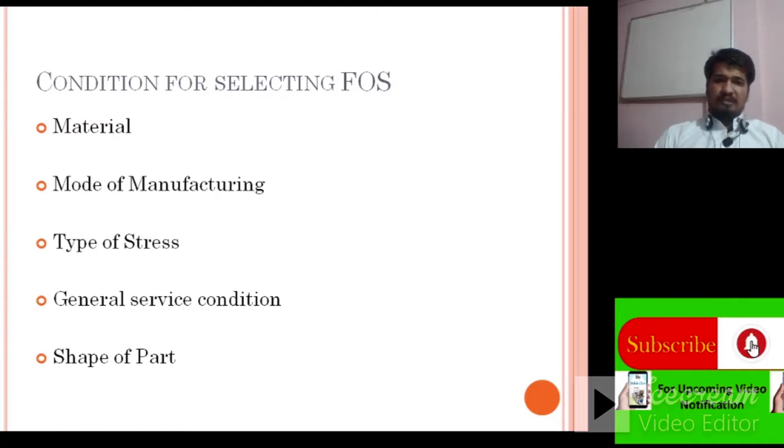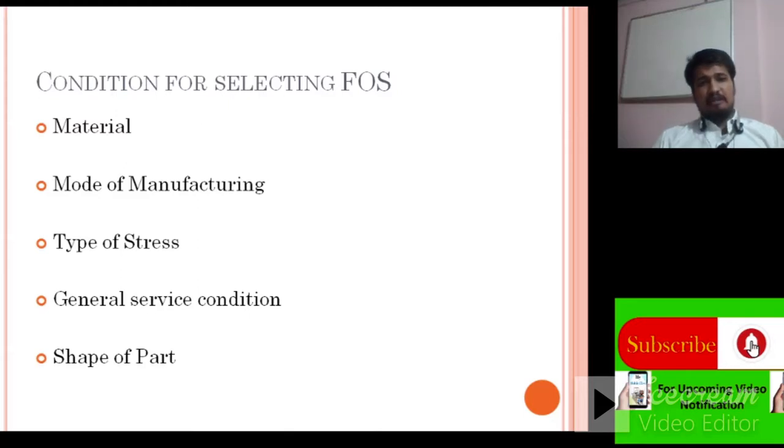For example, when we manufacture a component, in between stages we have the process of hardening. In this process we also have annealing and normalizing, and due to that the property of the material changes. Therefore the designer has to consider the mode of manufacturing while designing that component for factor of safety purpose.